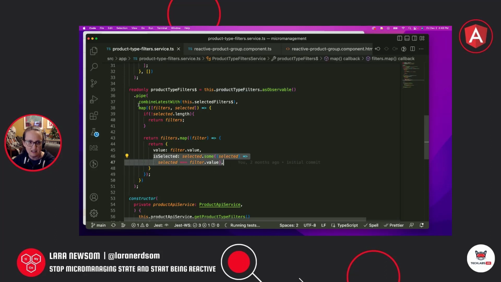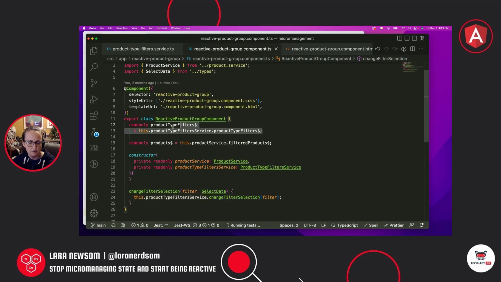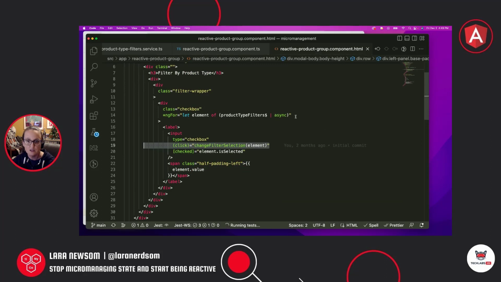All right. So when the isSelected property changes, so when we get a new value in here, which means a new value is emitted from this stream here. So we go back to our component at this point. So over here in our template where we asynchronously subscribe to that, that subscription is still left open, which means this template's going to get marked for check. When change detection runs again, we're going to get an update, and the checkbox will display as checked.